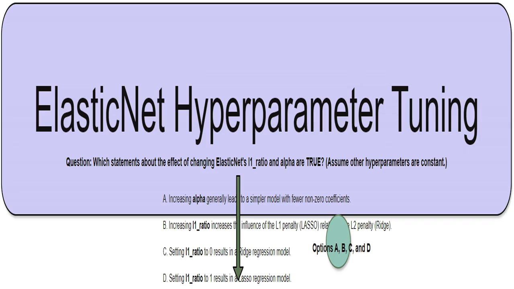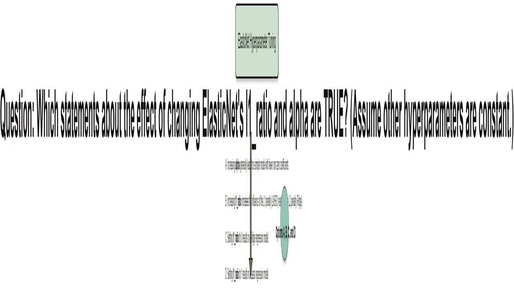This section introduces the core concept. We're going to explore how adjusting the settings, hyperparameters, in a specific type of machine learning model, called ElasticNet, affects its performance. ElasticNet is a regression model, meaning it predicts continuous values. Think of predicting house prices based on size and location. This is the core question.